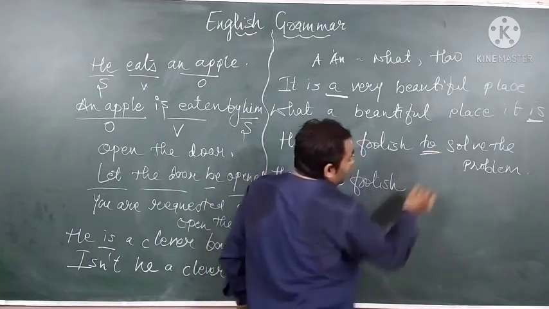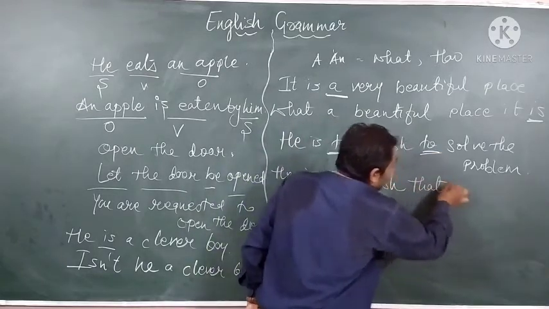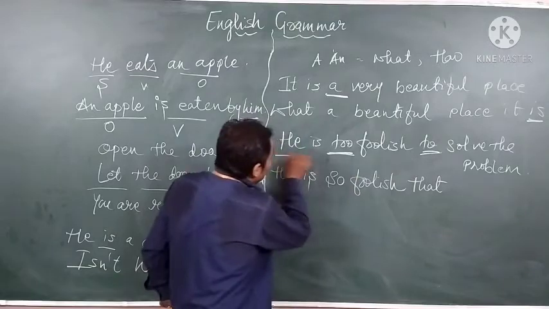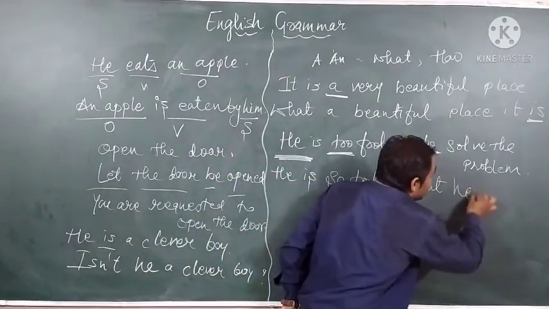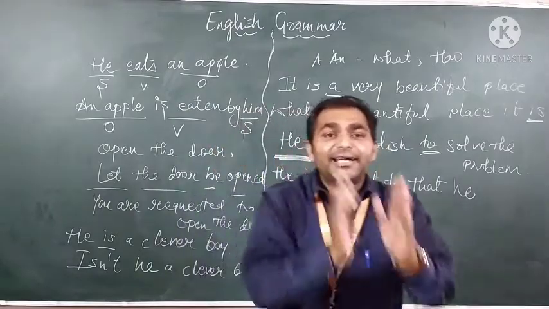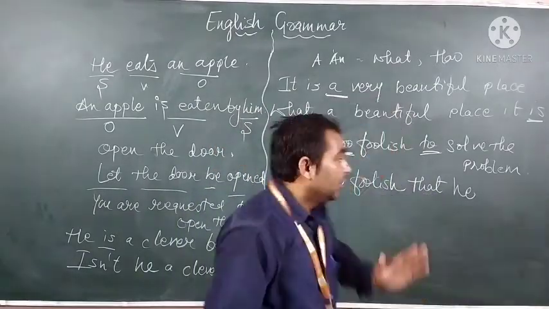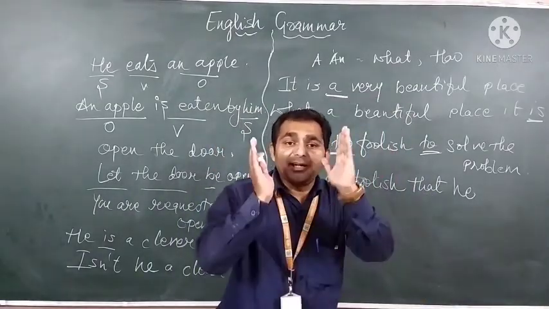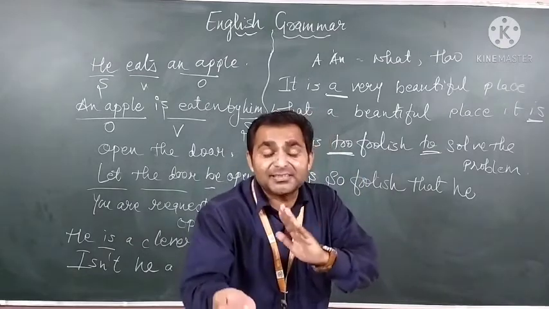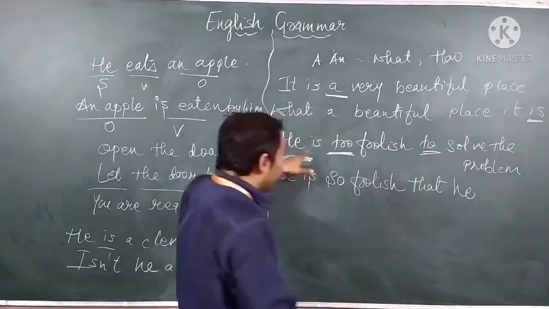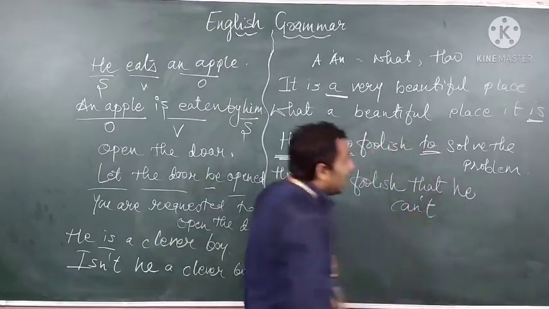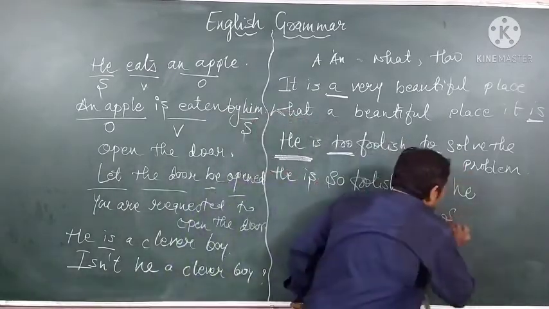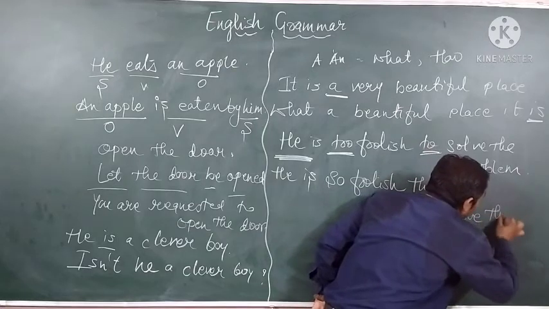Instead of "to", we'll write "that". Now according to this subject, we'll write the same subject, that means he. If the sentence is in present tense, we'll write "can't". And if the sentence is in past tense, we'll write "couldn't". Here we have present tense, so we'll write "can't". He can't, and the rest of the sentence: solve the problem.